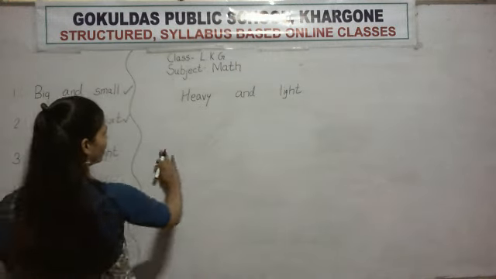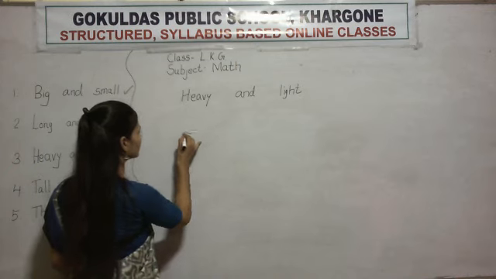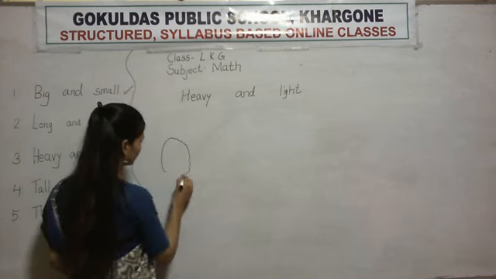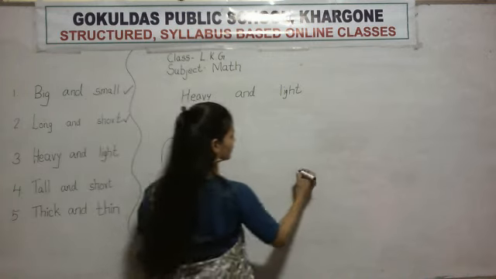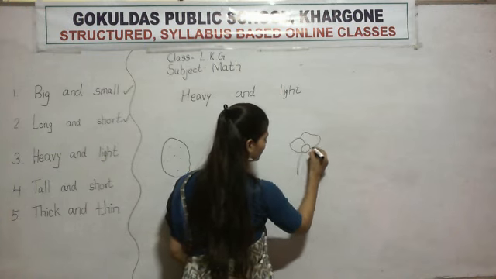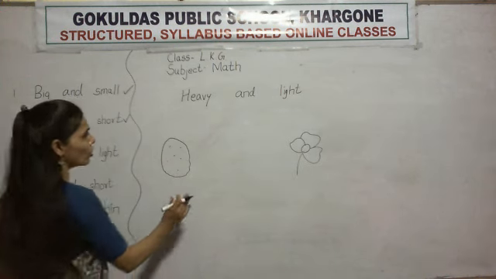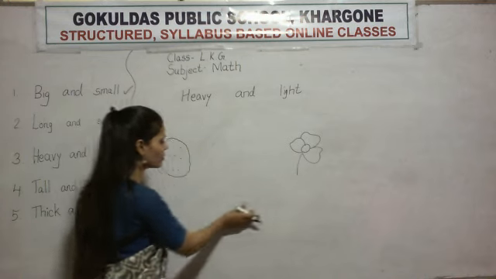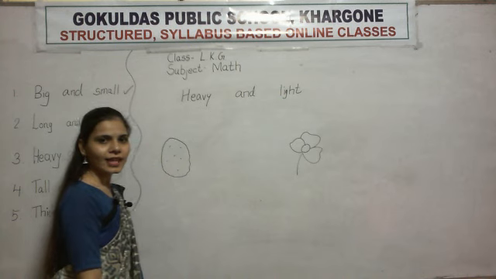So the example is, this is a stone. And this is a flower. So stone is heavy, no? And flower is light in weight. So stone is heavy in weight and flower is light in weight.